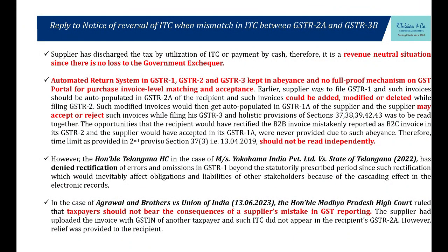Here it's a revenue neutral situation. GSTR-1, 2, 3B I have already mentioned. It is kept in abeyance. The opportunity for add, modify, delete, all that has been taken away. Agrawal and Brothers is also a case so recent, 2 months ago, saying the same thing, sir. Taxpayers should not bear the consequences of a supplier's mistake. Right? So these are so many.